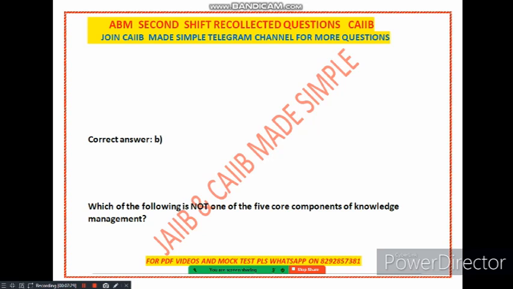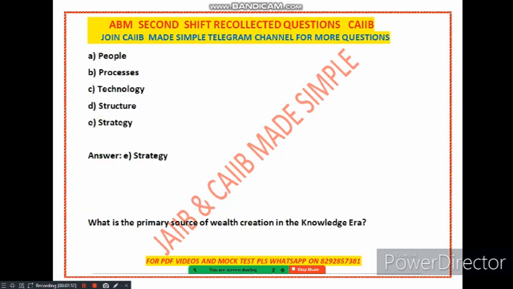Now, which of the following is not one of the 5 core competency components of knowledge management? People, process, technology, structure, strategy. So option number E is correct, that is strategy.